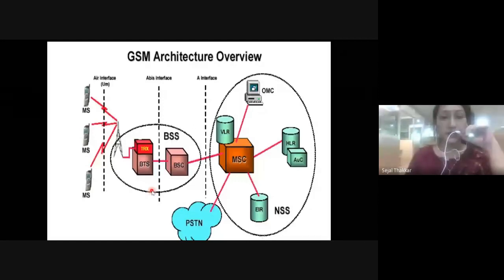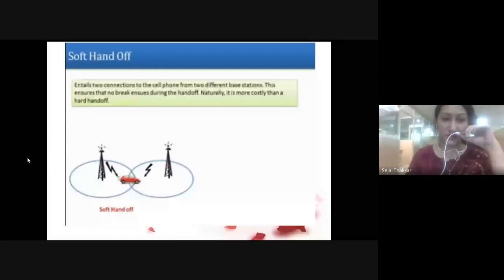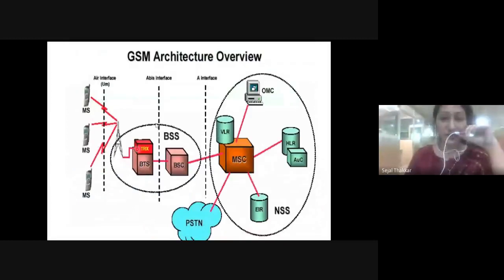So I already told you that our mobile phone is not fully wired. It is wired up to this kind of tower, and to this tower you can find various connections, like the mobile switching center. From this tower to your mobile phone, it is wireless. So it is divided into various parts. The first part is the mobile station.